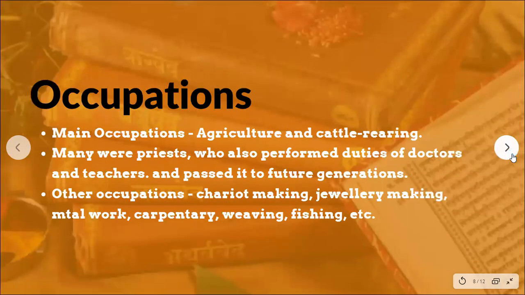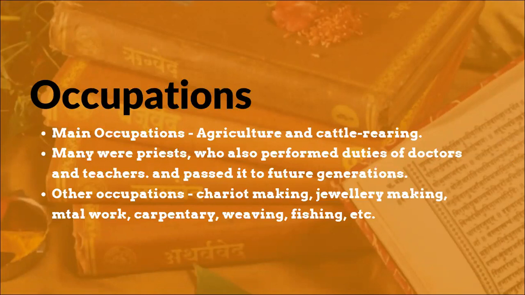That's about the society. Now about the occupation. Clearly agriculture and cattle rearing were the main occupations, and there were also a lot of priests, right? Students, priests at this particular time weren't limited to sitting in a temple. They also performed duties of being a doctor and a teacher, and they were given the task of passing their knowledge to future generations. You also have people performing other occupations, which include chariot making, jewelry making, metalwork, carpentry, weaving, fishing, and so on and so forth.